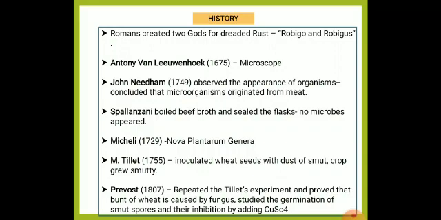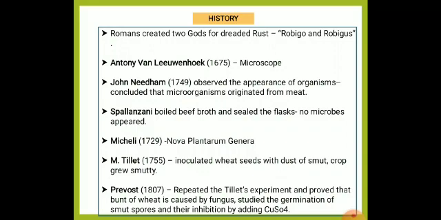Then we know that the electron microscope was by Ernst Ruska, and John Needham first observed the appearance of organisms and concluded that microorganisms originated from the meat. Another important person is Micheli, who wrote a book called Nova Plantarum Genera. And Matthew Tillet inoculated seeds with the dust of smut. And actually smut, we will see, carries the genus Tilletia, which came from his name, Matthew Tillet.